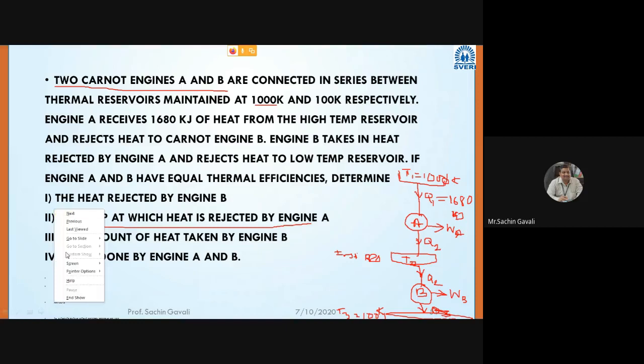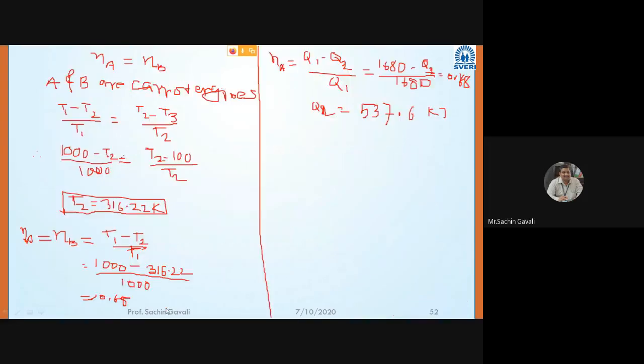Heat rejected by engine B, sorry, the temperature at which heat is rejected by B and the amount of heat taken by engine B, that is Q2, we calculated. The third answer we have calculated. And the last answer we have to calculate is Q3.